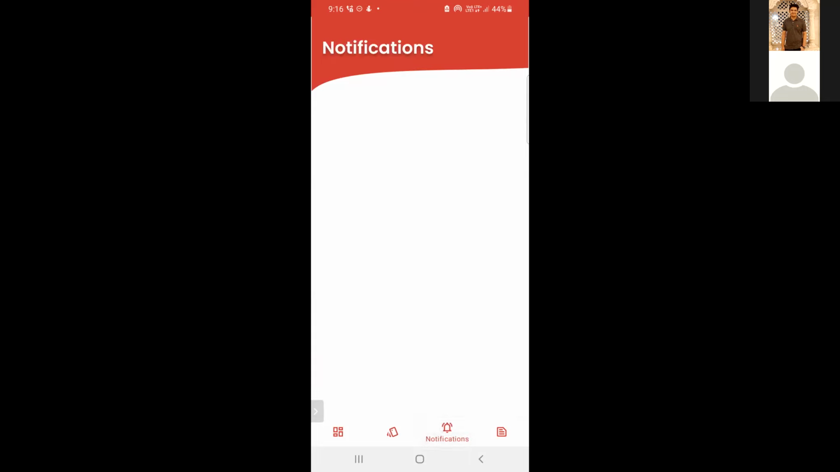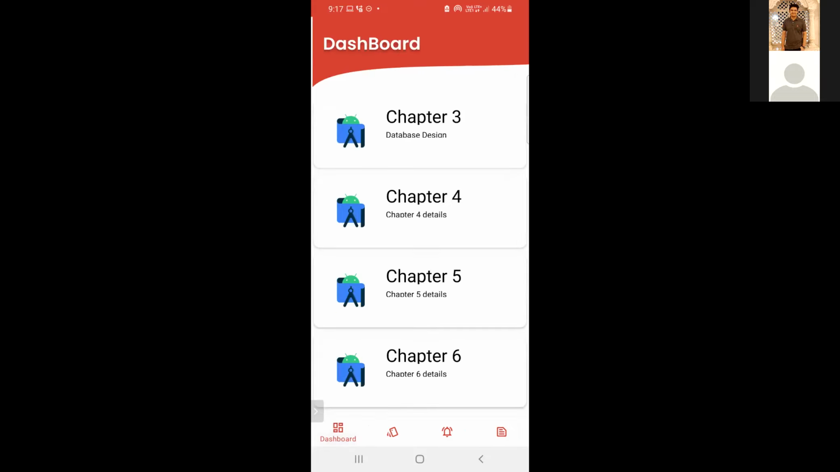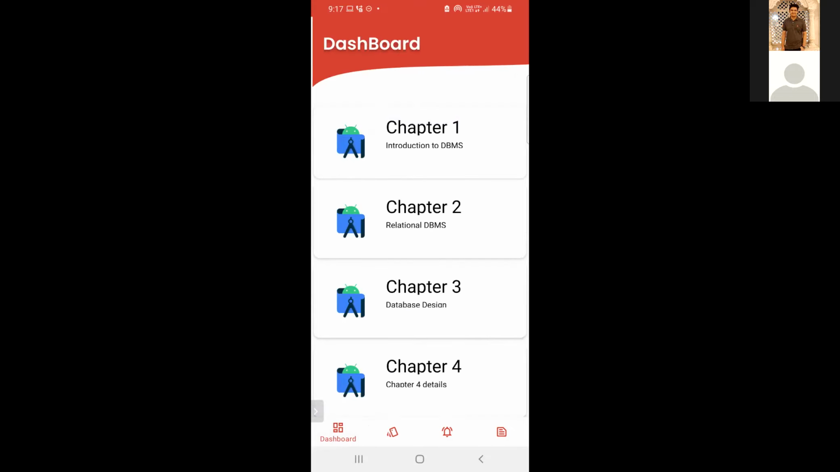The third is notification. If any new quiz is scheduled, then that will be displayed in the notification part. And the my notes section, if a student wants to add his or her notes in handwritten format or in text format, then they can add it over here, and they can easily access it by the particular window. Yes, this is what we have implemented till date.